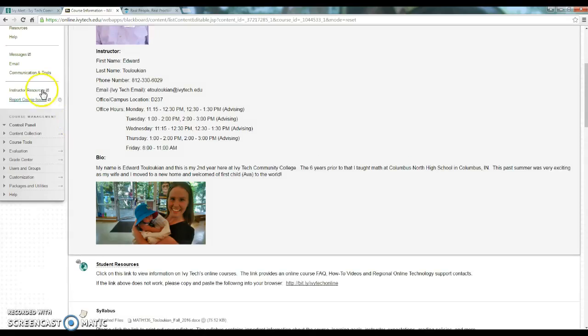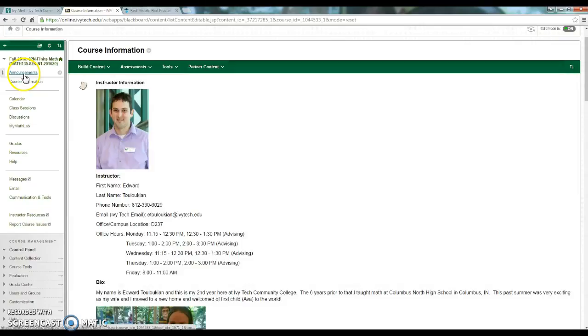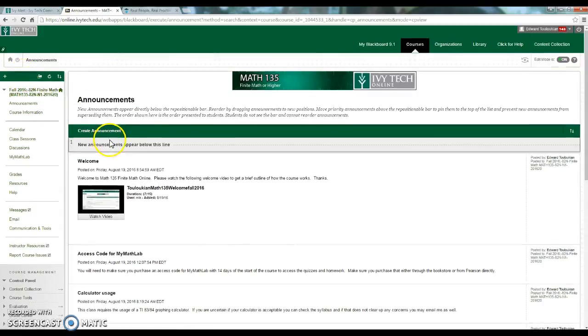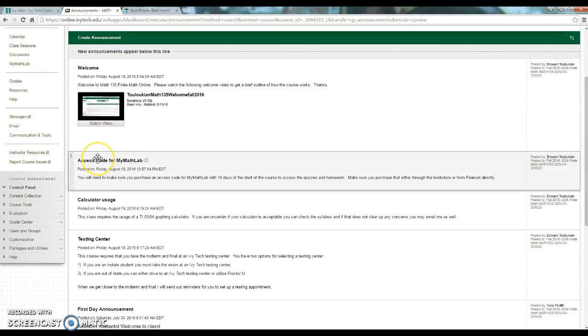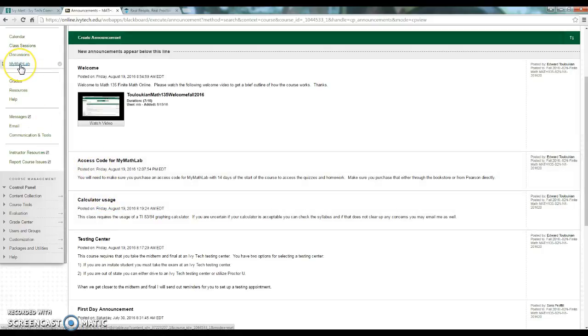One other thing, just to make a quick note of it, if we go back to announcements, you do need to get the access code. The access code is no longer included with your tuition. You have to buy it separately. So when you go to My Math Lab, it'll ask you to type in that access code. Make sure you get that done before your free trial runs out.